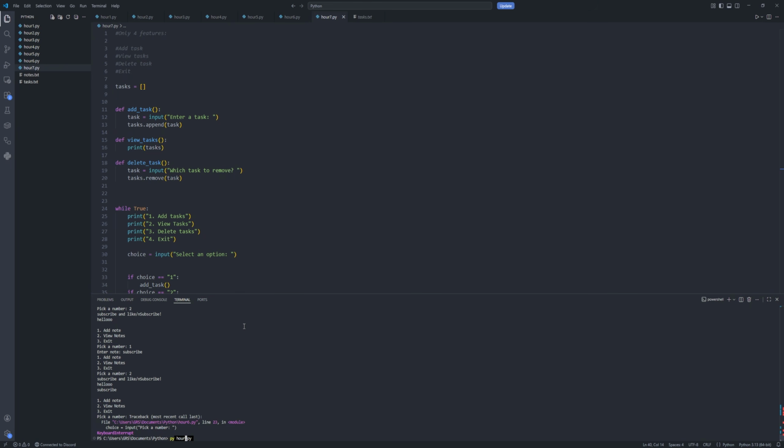Let's run this. I'm gonna say add a task. Clean. I want to add another task. Gym. I want to view the tasks. We have clean and gym. And then delete the task. I want to remove gym. And I want to see the tasks again. And it looks like we have a working program. Wow, this is actually quite satisfying. Beautiful.